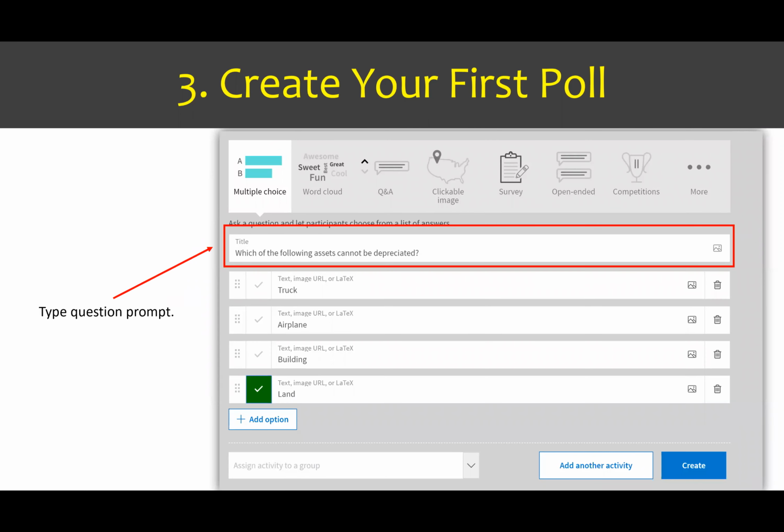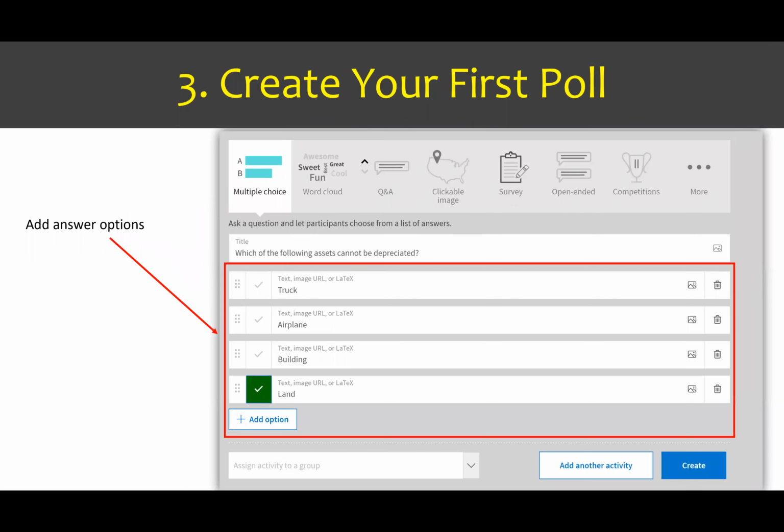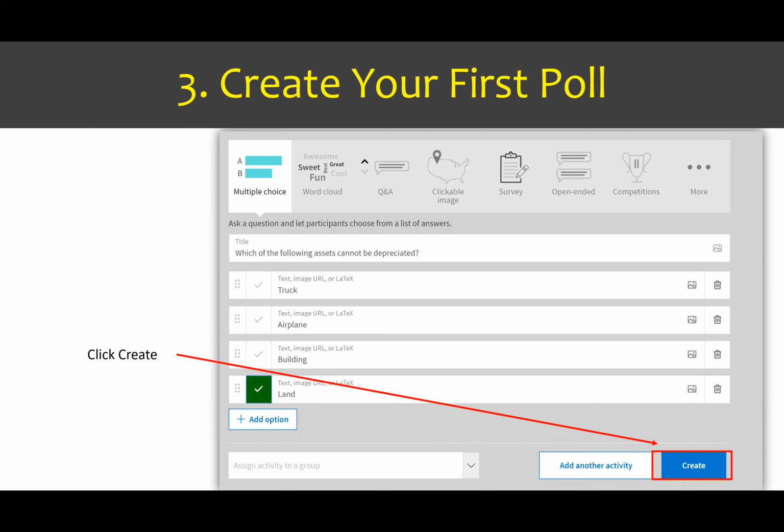Then you will insert the different answer options, and don't forget to select the correct answer. So making sure that you identify land as being the correct answer. You can choose to have more than one correct answer, so it's nice that it does give you the ability to do that. After you have added the answer options in and your poll is ready to go, you'll simply hit Create. So now we've created our poll.